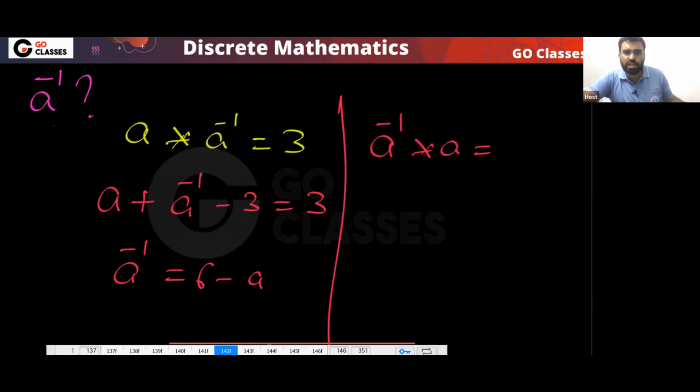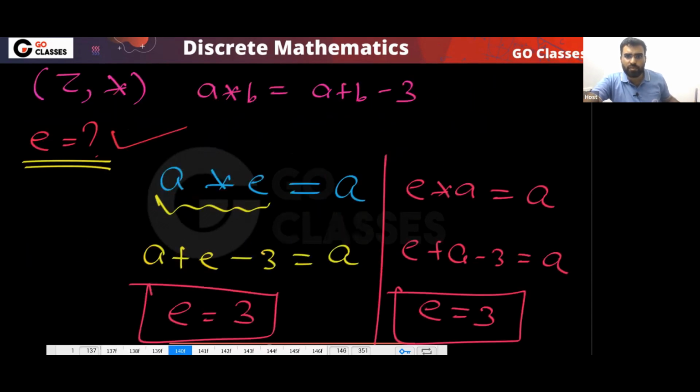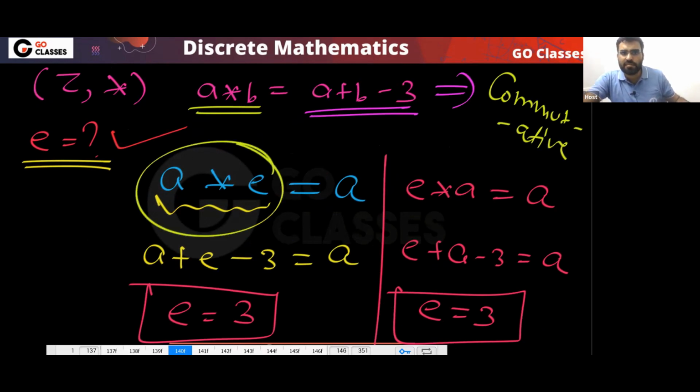But because it is commutative, you don't have to check the other side. Why? Can anyone tell me why you don't have to check the other side? Because this structure is commutative. You can very easily see that this structure is commutative, right? So because it is commutative, you don't have to check this, because E star A will be the same as A star E.